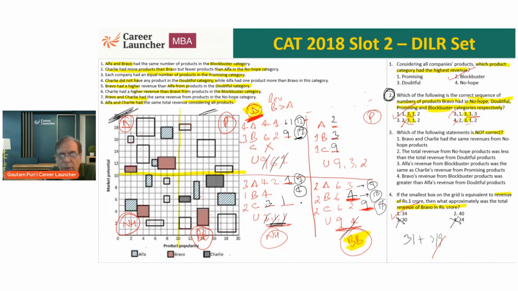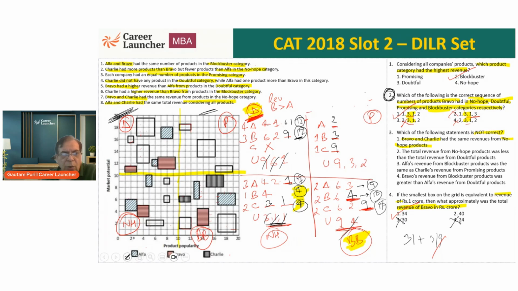Okay, so now we have one question left, so let's do that also. So let me just fill it up, 4. And anything else we need to fill up? No, let's look at question number 3. Which of the following statements is not correct? Bravo and Charlie had same revenues from no hope category. Yes, both of them are 4. So statement 1 is correct.